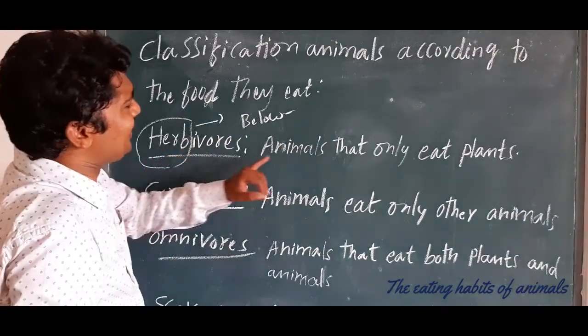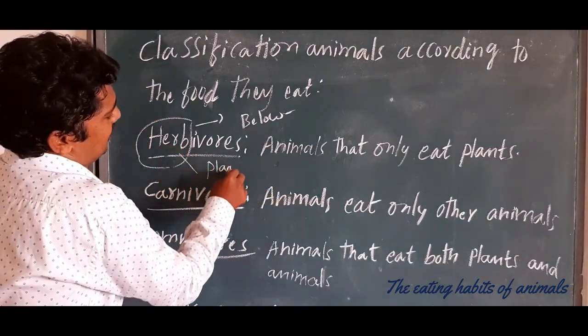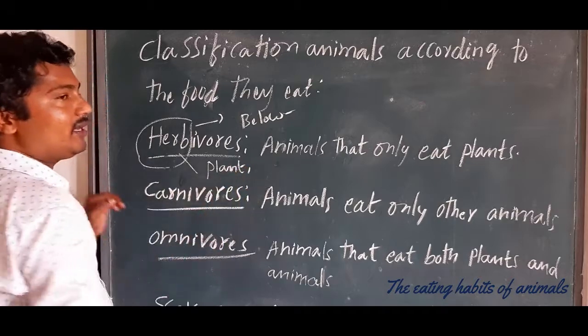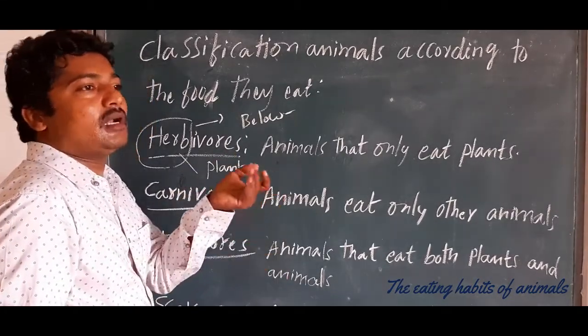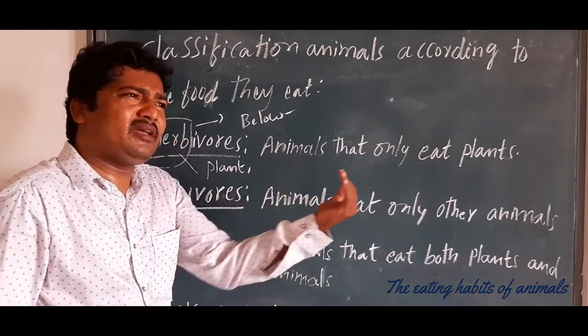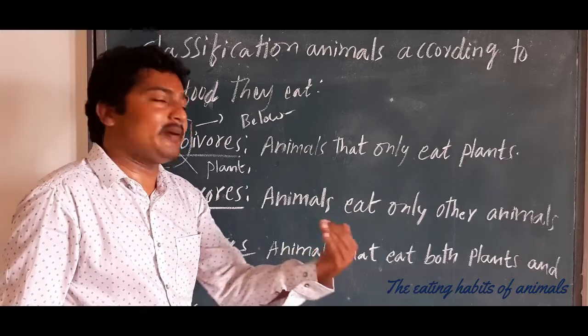So these are plants like rice, maize, grass, or jowar, only below 1 year plants.